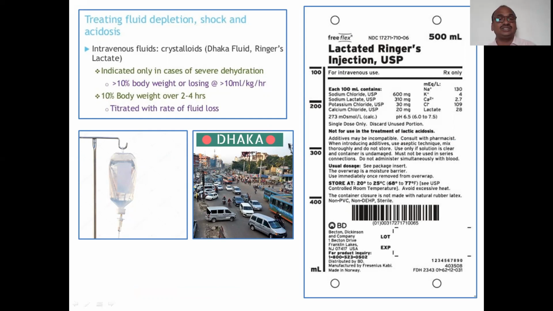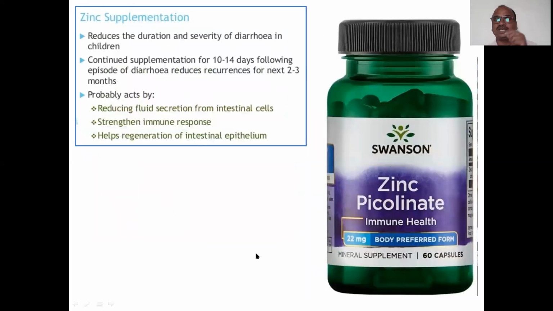This name is important: Dhaka fluid. Dhaka is the capital of Bangladesh, keep in your mind, Dhaka fluid. Ringer's lactate. This composition is also very important for all regular and competitive examinations. This is for the serious condition: IV fluid, ORS powder and IV fluids.